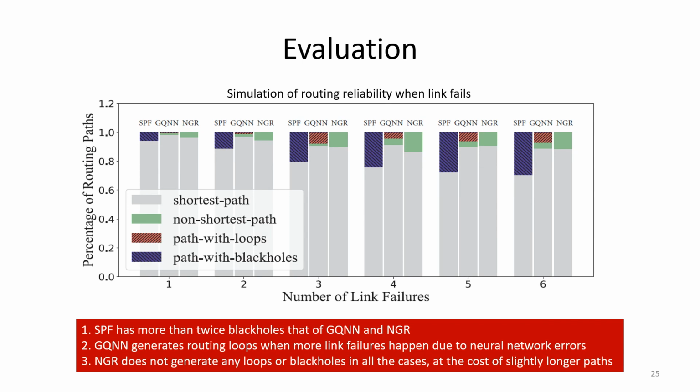We can see that the compared SPF and GQNN solutions generate more black holes and routing loops when more link failures happen. And our solution NGR does not generate any loops or black holes in all the cases, at the cost of a slightly longer routing path.